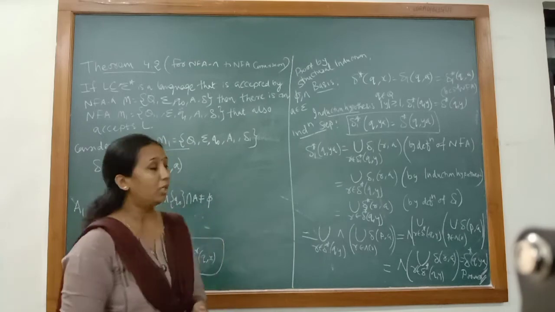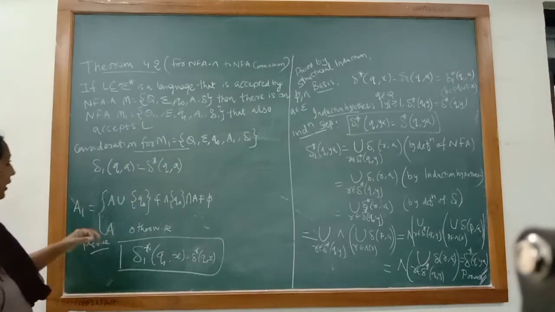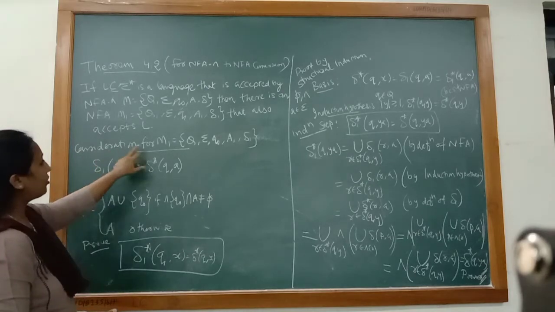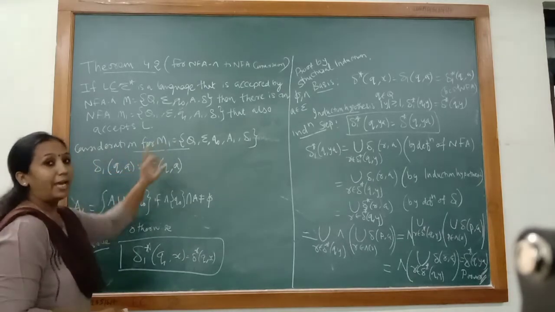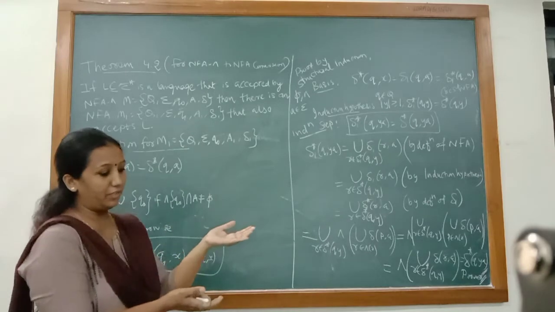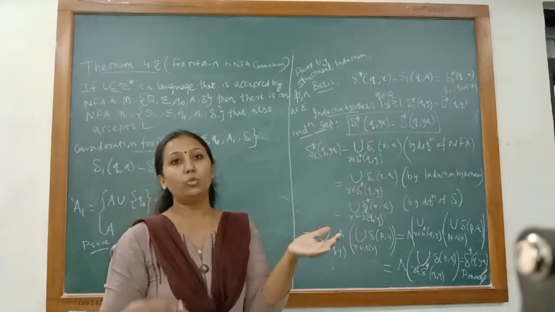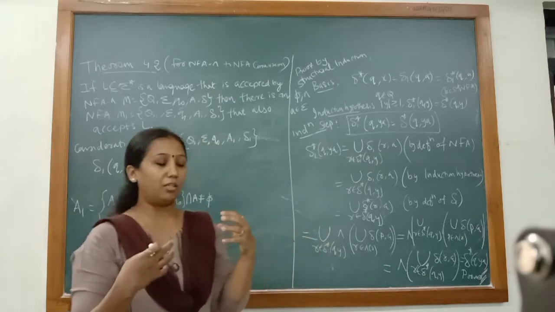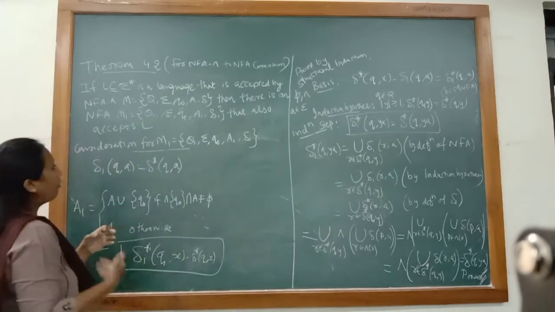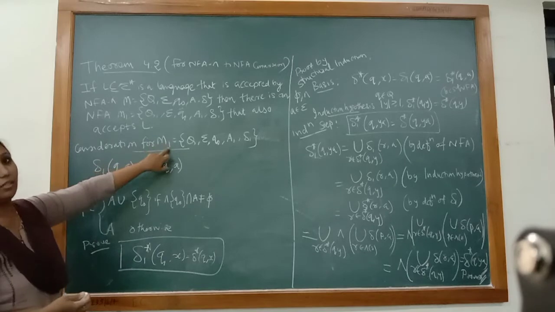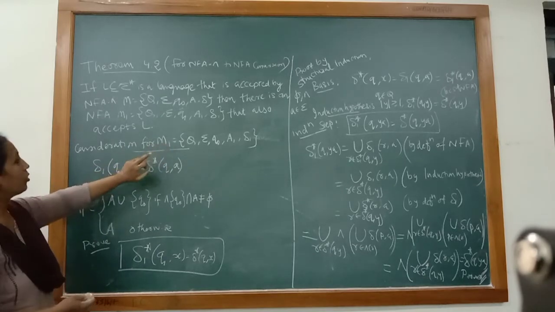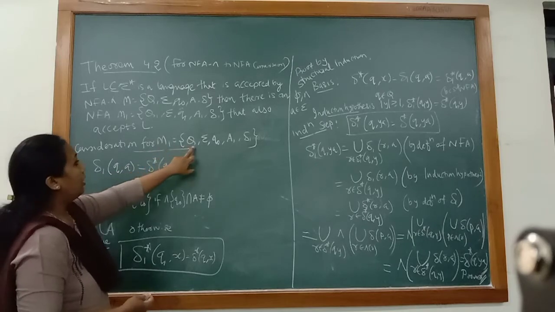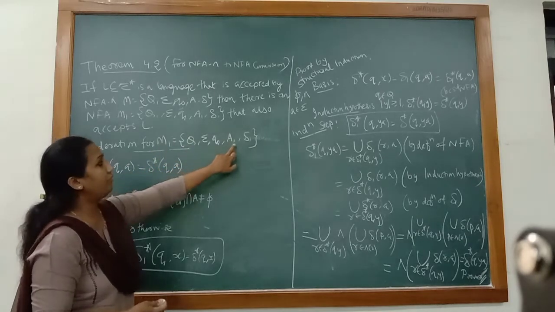Now, before we start proving the theorem, let me introduce a few considerations that we need to take care of. Let's discuss the considerations for the machine M1. Actually, we have the NFA null with us, and we are going to draw the NFA which is equivalent to it. So we are talking about the tuples, or how we can define the NFA M1. The consideration for NFA M1 is M1 = (Q, sigma, Q0, A1, delta 1).